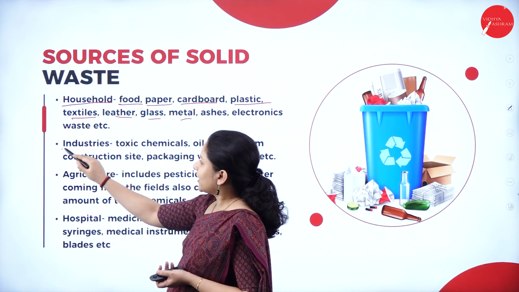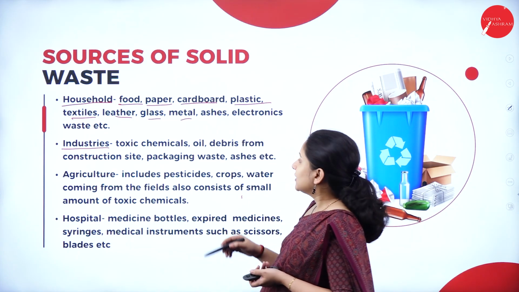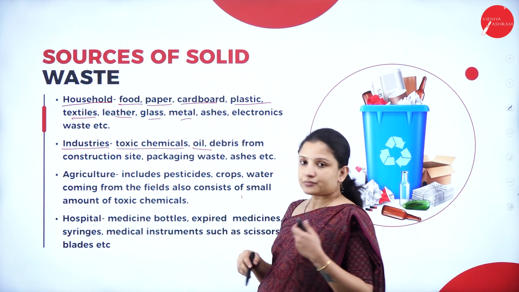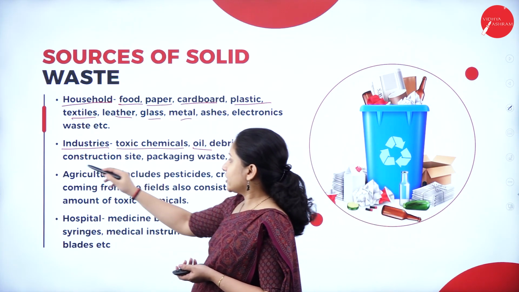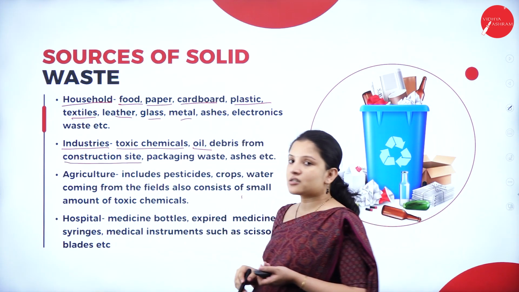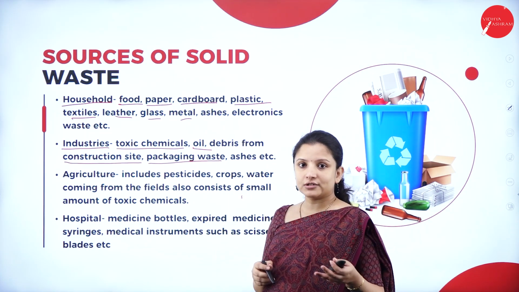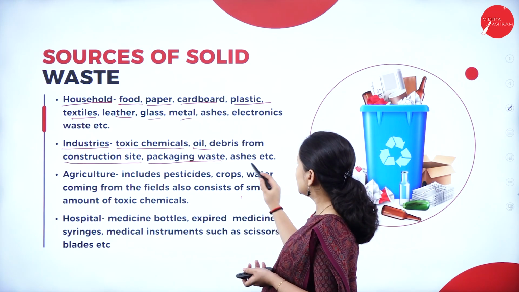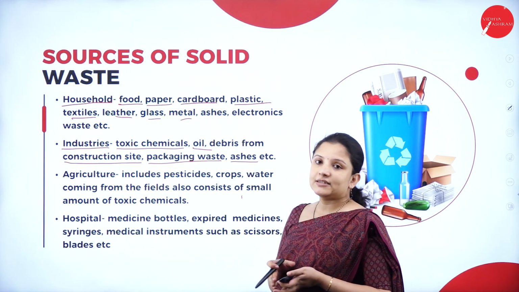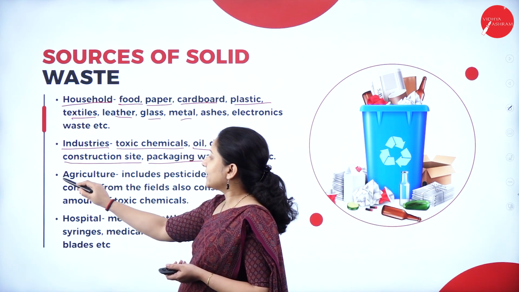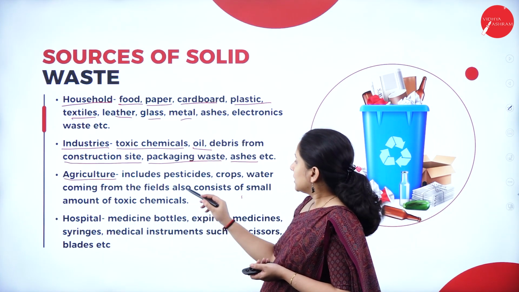Next, solid waste can come from industries. These are the toxic chemicals, the oil, the waste materials that are generated in the construction site, the packaging waste materials like thermocoals, the styrofoams and all that, then the ashes, all these are the industrial solid waste. Next is solid waste from agriculture.